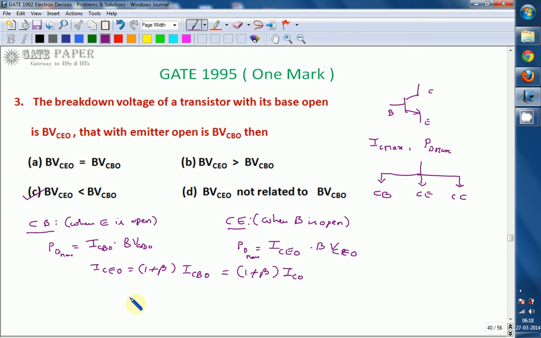From that we can say BVCBO is going to be larger than BVCEO, since ICEO is larger than ICBO. So for a given power dissipation of the given transistor, BVCBO is always greater than BVCEO. That is, the answer is C. Thank you.